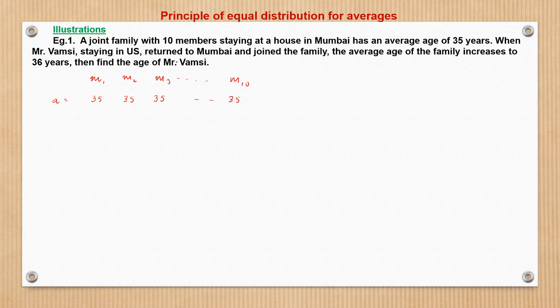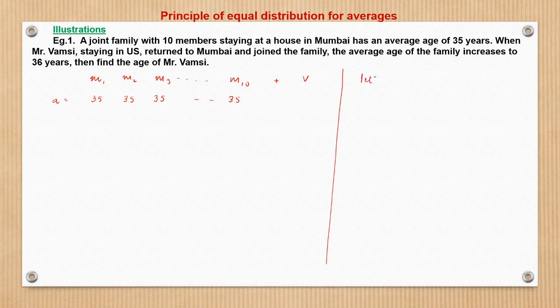Now, Mr. Vamsi, who is staying in US, returned to Mumbai, so there is Mr. Vamsi who comes and joins this family. The average age of the family increases to 36 years. So there are two approaches of solving this question. One would be using equations. Let's first solve this using equations only. That is a conventional approach.